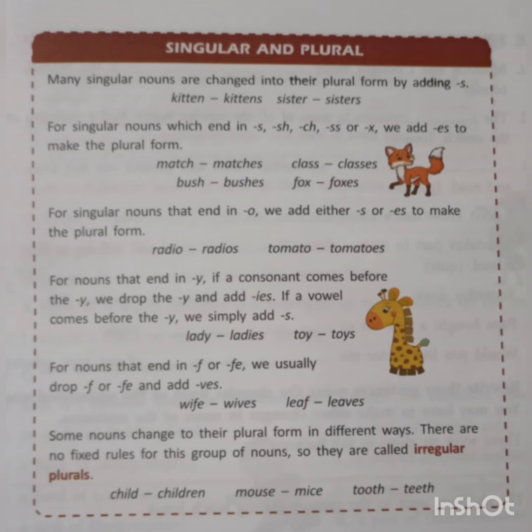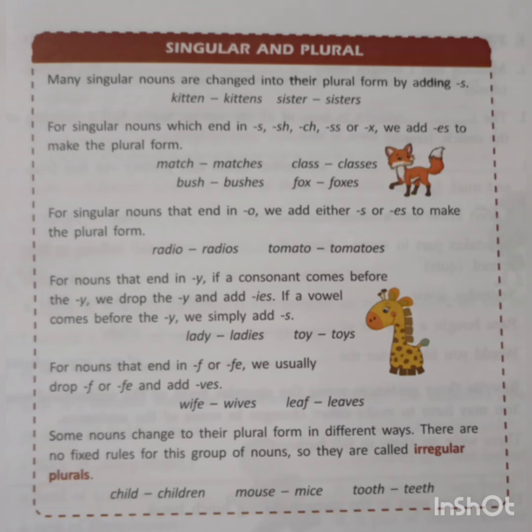For singular nouns that end in o, we add either s or es to make the plural form. Whenever the word ends with o, we add s, or sometimes we add es. Like for example, radio, radios, tomato, tomatoes.